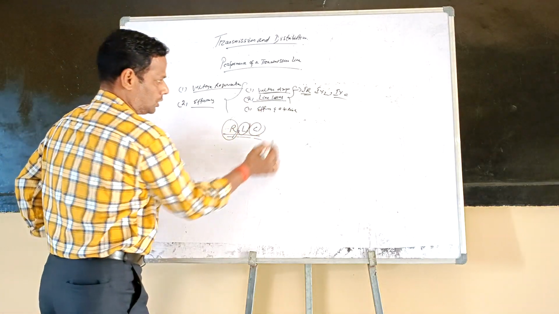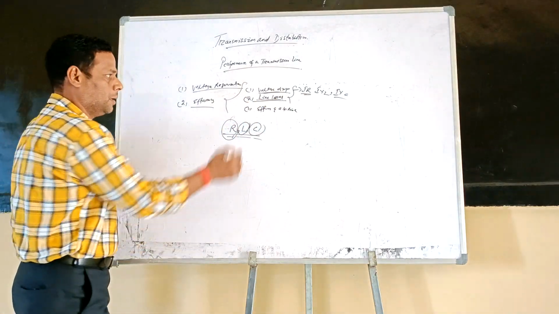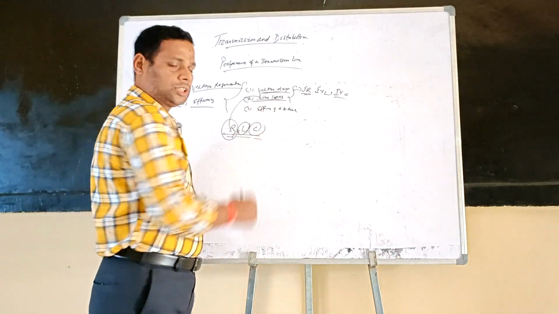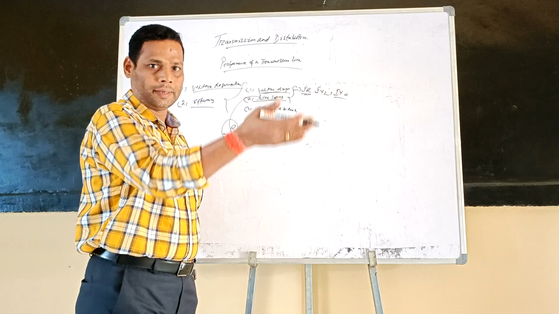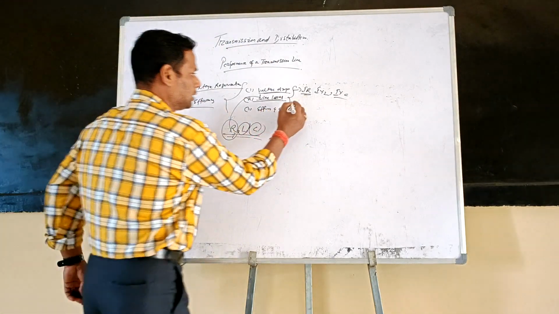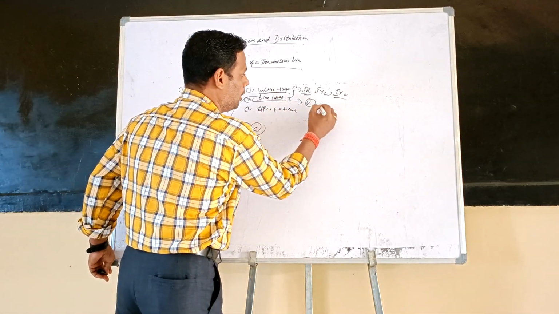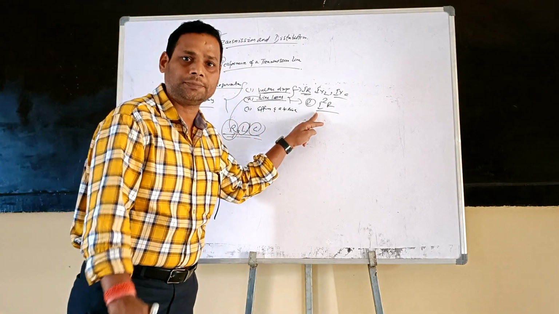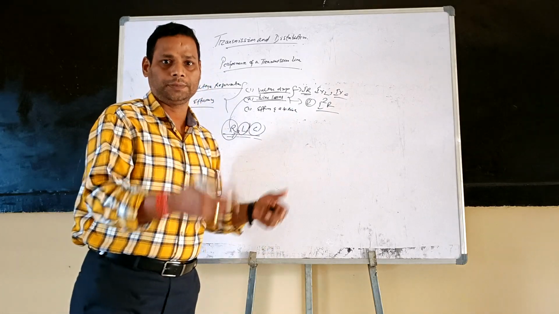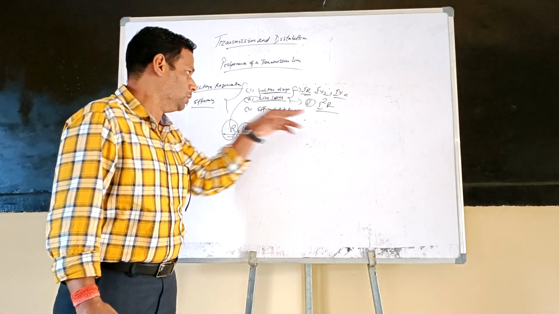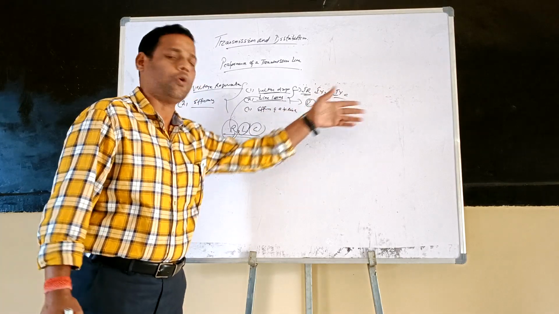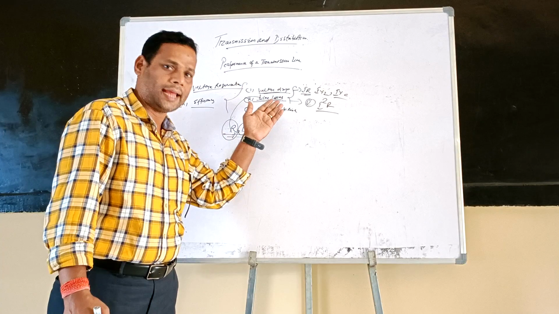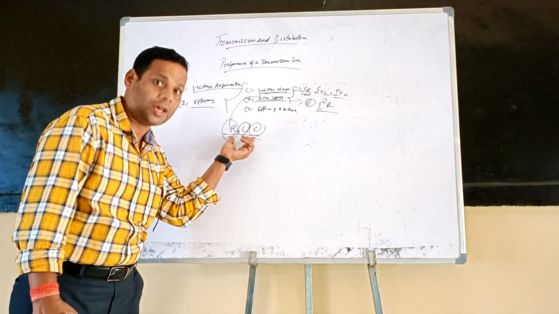Now line losses. Line losses, whether in a machine or in a transmission line, mainly depend upon the resistance. These are what we call I square R losses, where I is the current flowing in the transmission line and R is the resistance of the transmission line. Obviously, if resistance increases, your losses will increase. So voltage drop and line losses mainly depend upon the constants of a transmission line.